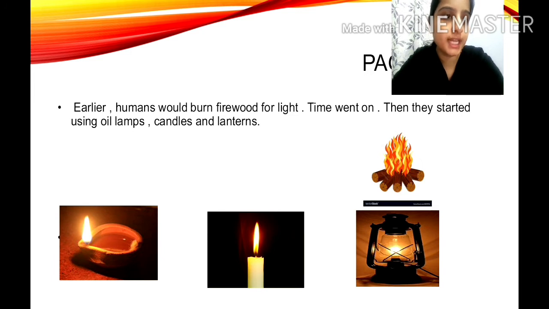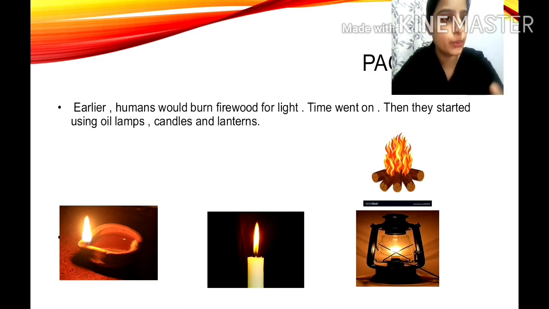Now the question arises, for these sources of light, children, is electricity needed? No, that means till now electricity was not discovered. Okay, so after burning firewood, children, they started using oil lamps, candles and lanterns.